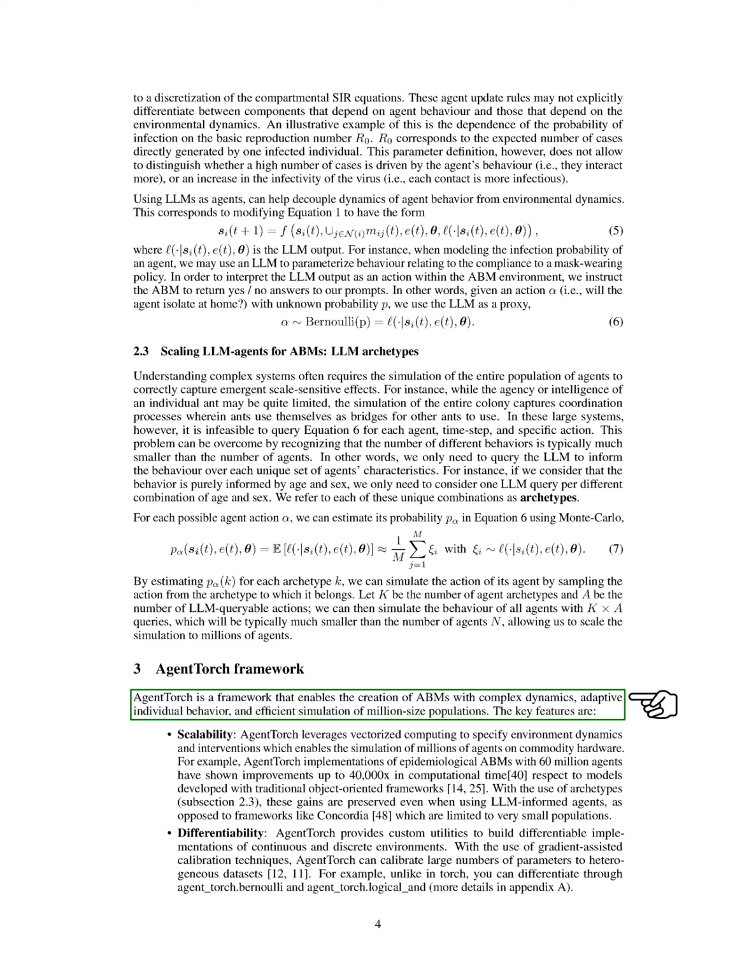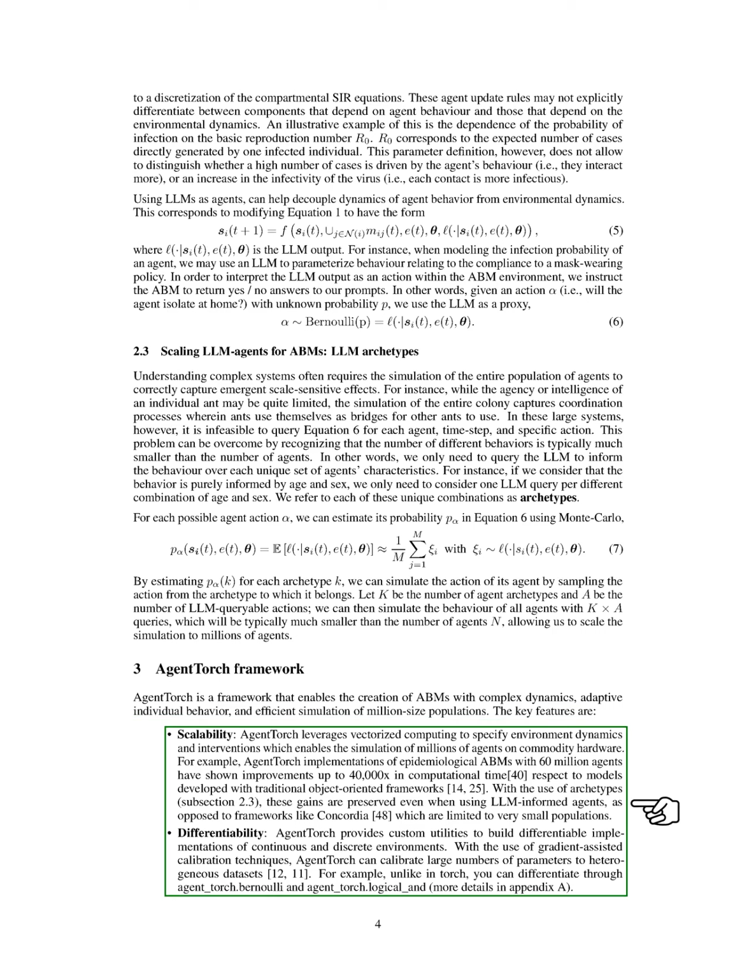Next, we introduce AgentTorch, a framework designed for creating ABMs with complex dynamics and adaptive behaviors, capable of efficiently simulating large populations. Its key features include: 1. Scalability. AgentTorch uses vectorized computing to simulate millions of agents on standard hardware. For example, it has shown up to 40,000 times faster performance in epidemiological models with 60 million agents compared to traditional frameworks. The use of archetypes helps maintain these performance gains even with LLM-informed agents.